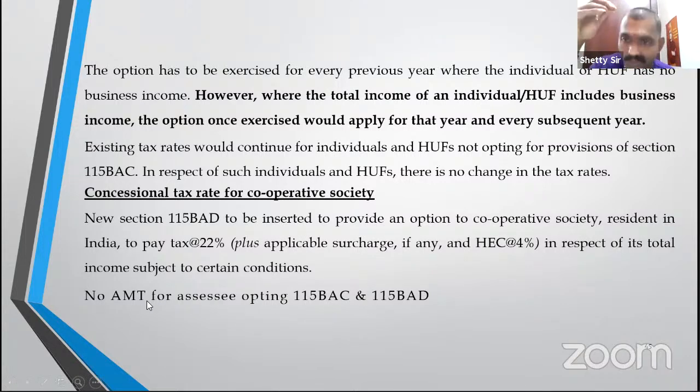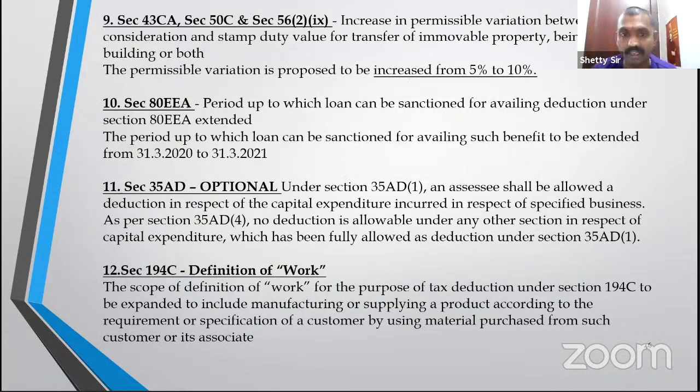AMT is alternate minimum tax applicable to non-corporate, syllabus of intermediate. Compute the normal income, compute the total income, whatever you compute. On that, add back Chapter VI-A deductions under income-based deduction, 35AD minus section 32, then 10AA. So normal income tax you compute. On this adjusted total income, apply 18.5%, whichever is higher. Let us say normal tax comes to 40 lakh, whereas adjusted total income at 18.5% comes to 50 lakh. Of the 40 or 50, whichever is higher is 50 lakh. You have to pay 50 lakh here. You have paid 10 lakh extra. The 10 lakh can be carried forward for the next 15 years. That is called AMT. Okay, fair enough. Next.